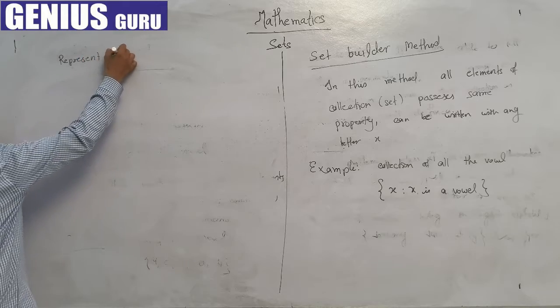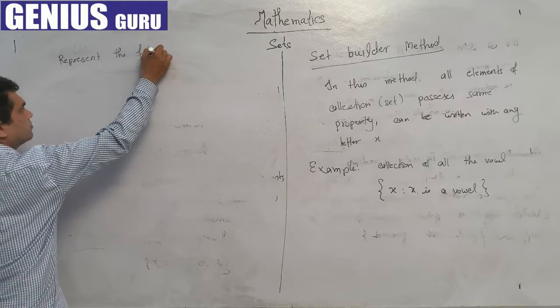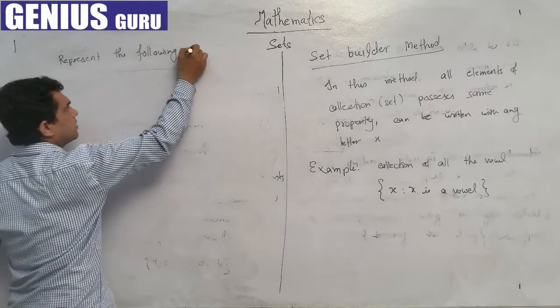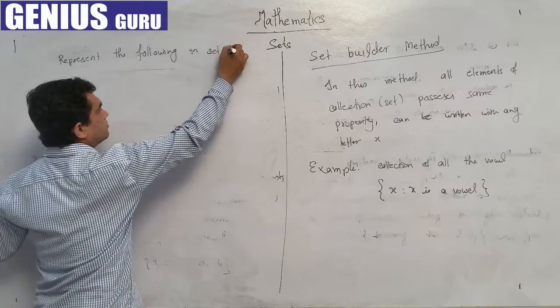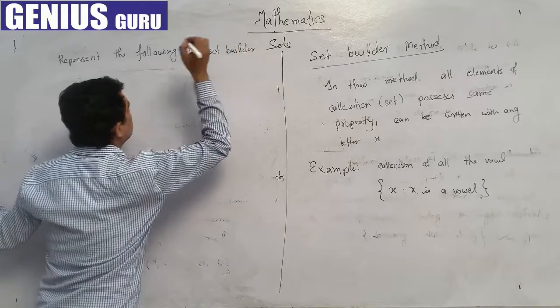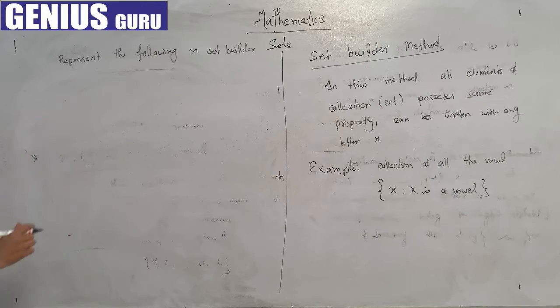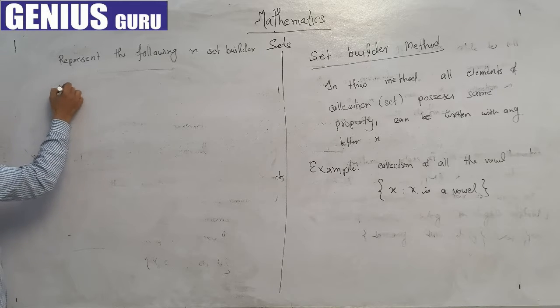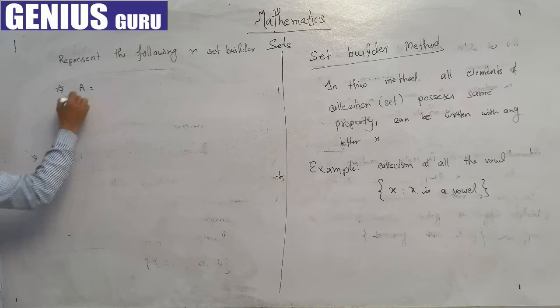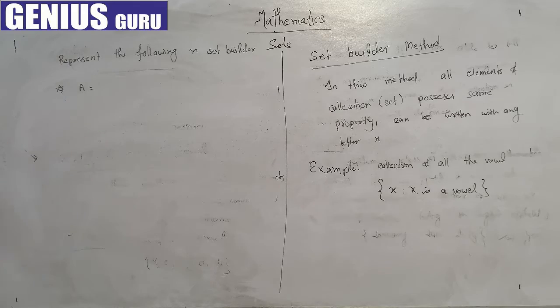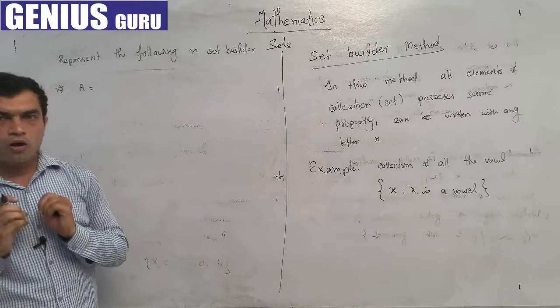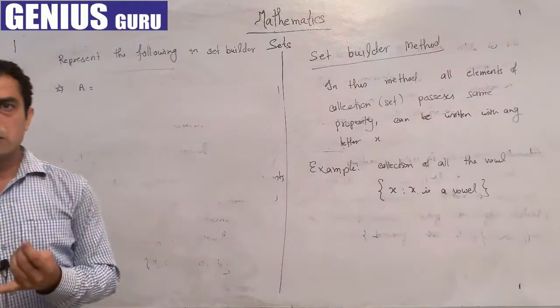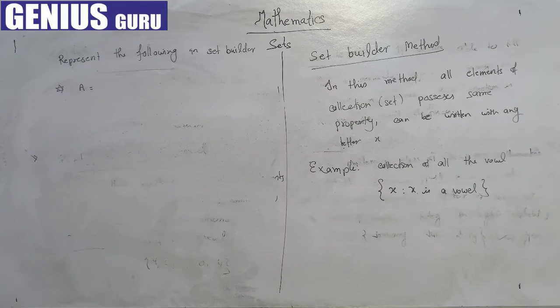Represent the following in set builder form. These examples are given in roster form. In general, all sets are denoted by capital letters A, B, P, Q, and its elements are generally denoted by small letters a, b, c, p, q, r.